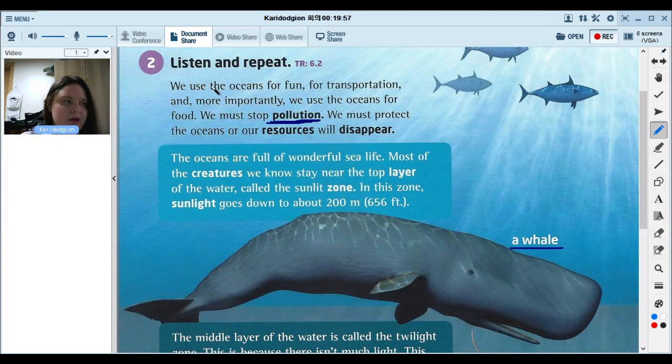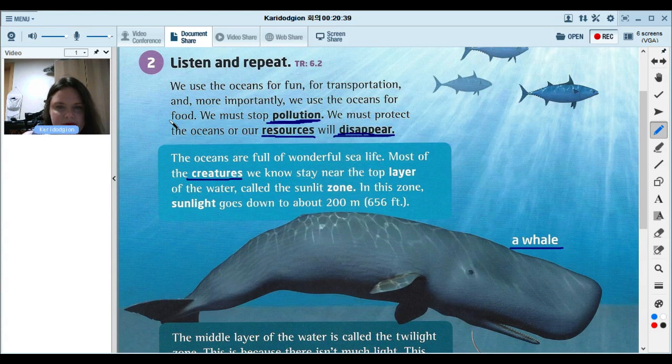Pollution is when we make our water, our air, our land dirty. We throw harmful chemicals or we throw trash. We make it dirty, so pollution. So polluting the air, water, and land. Resource. Resource is something you use, like water. Trees are a resource, like wood and paper. So resource is something we use. Disappear. Disappear means to go away forever.